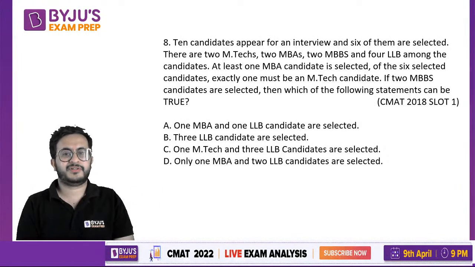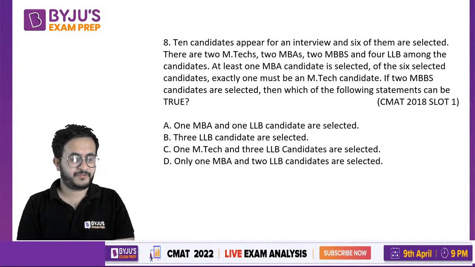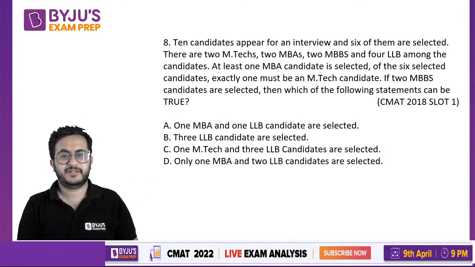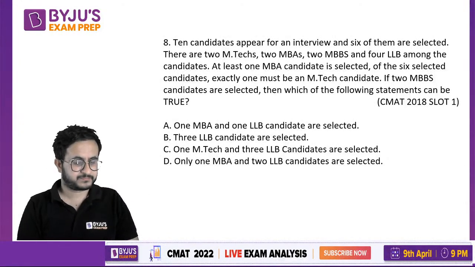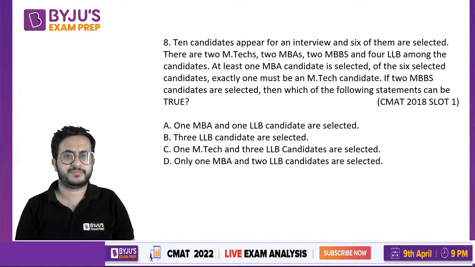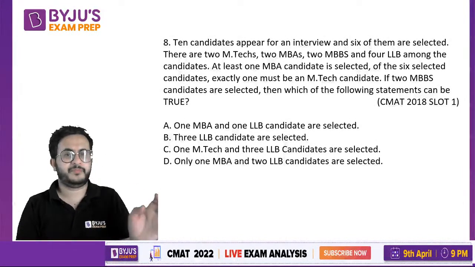Okay, so strategically not a good question to attempt, but yes, if you have enough time, then you can spend time and count the figures. Any trick? Trick is basically you just have to be observant, right? Make sure that you do not miss out anything.